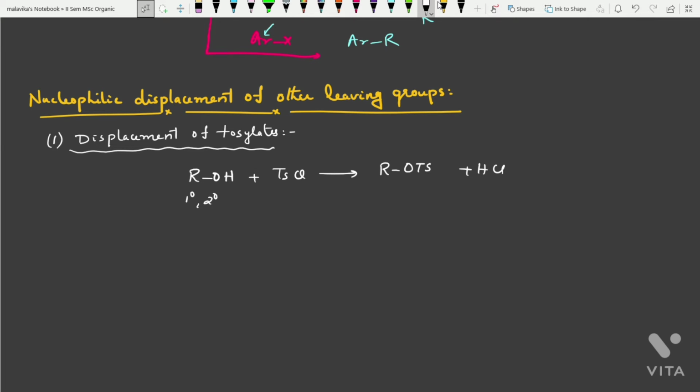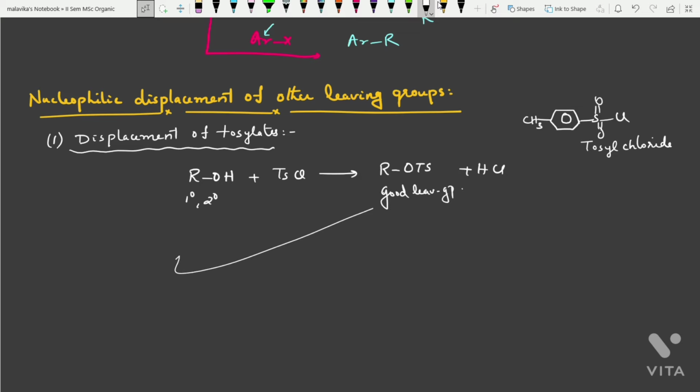So this OTs, tosylate group, this is called tosylate group, which is nothing but a sulfonate group. It's a very good leaving group, and if you do a nucleophilic substitution reaction, this OTs will be easily replaced. So the tosyl chloride structure is that benzene ring with para methyl group and sulfonyl chloride. So this is called tosyl chloride. So this is basically used for the conversion of OH into a good leaving group. OH will be converted into OTs. So this is a good leaving group.